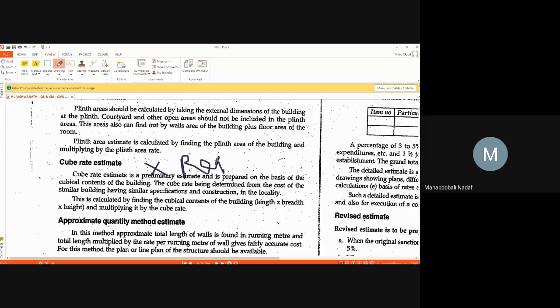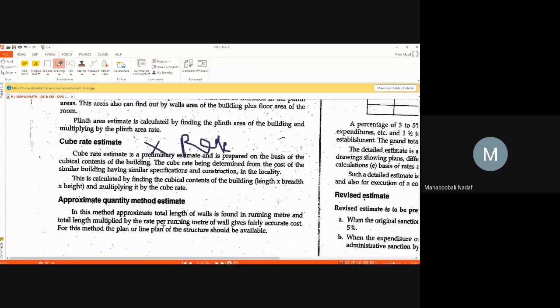The plinth rate and the cubical rate for this type of estimate are different, they are not the same. So that rate multiplied by this cubical quantity will give the estimate.